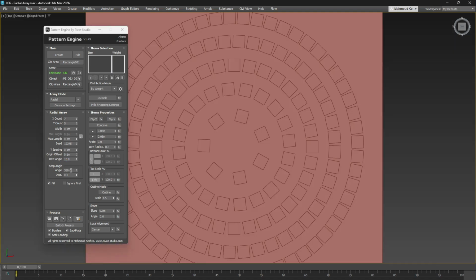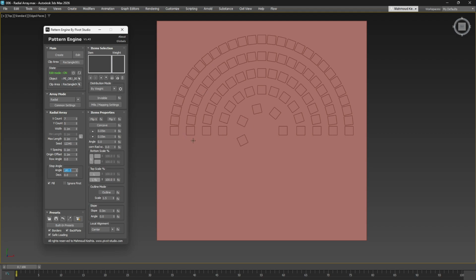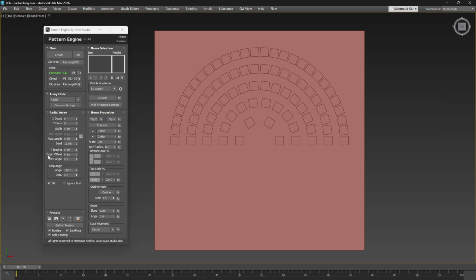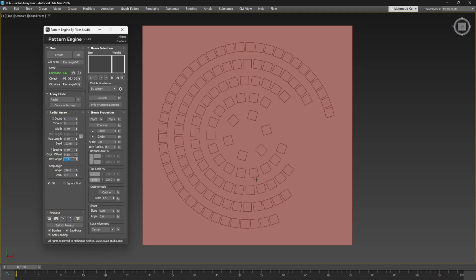The stop angle determines the point at which items will stop appearing in each ring. By default, it's set to 360 degrees for a full circle. However, if you change it to 180 degrees, the items will only populate half of the circle. Combining the row angle with the stop angle can generate a wide variety of unique and seemingly random patterns as each ring is rotated before the cutoff is applied.